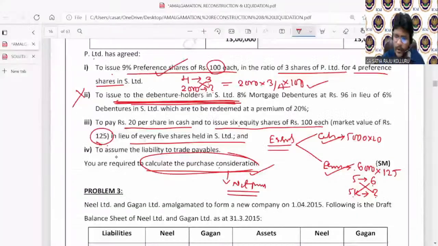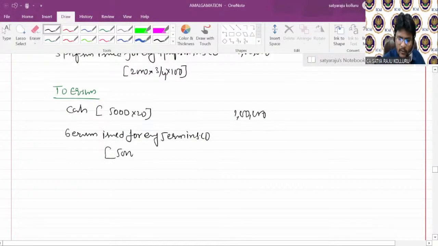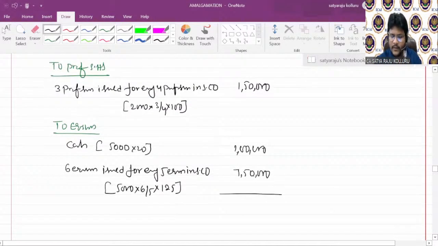The calculation part is 5,000 into 6 by 5. Each share is issued at 125 rupees. That is 6,000 into 125. How much will you get? 7,50,000. Now what is the total amount of PC? 7,50,000 plus 1 lakh, 8,50,000, 8,50,000 plus 1,50,000, 10 lakhs. This is the total amount of PC.